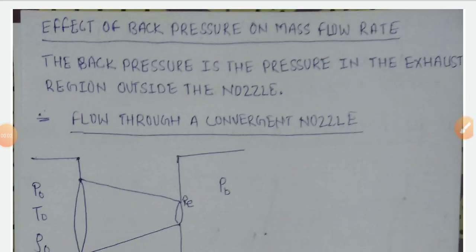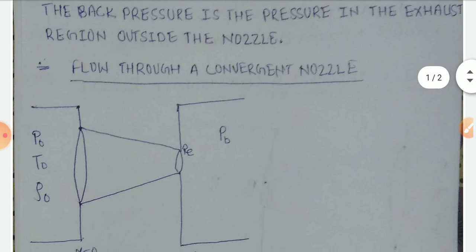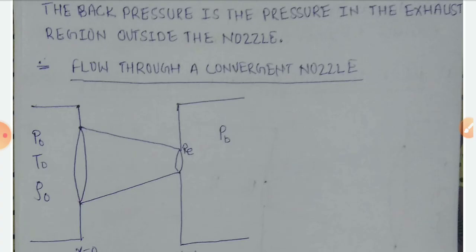Hello friends, today I am going to explain the effect of back pressure on a mass flow rate. What is back pressure? The back pressure is the pressure in the exhaust region outside the nozzle. So here I am considering a converging nozzle.